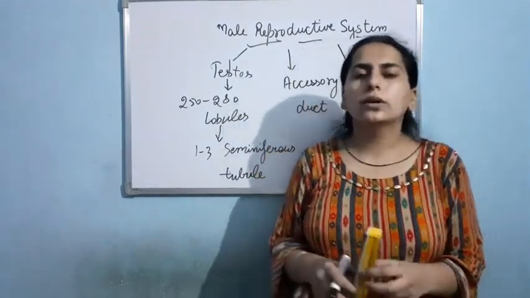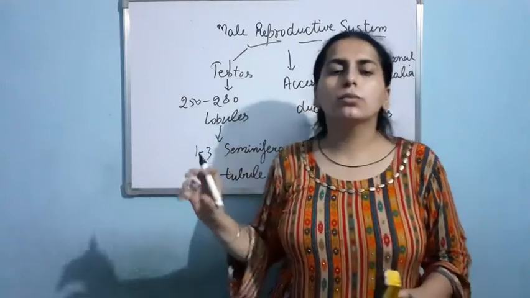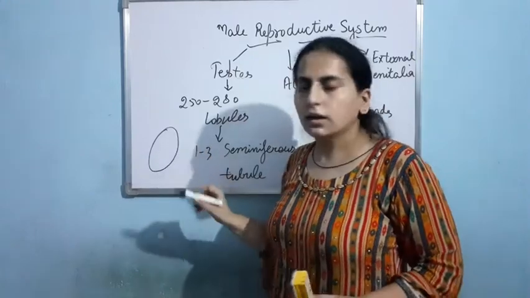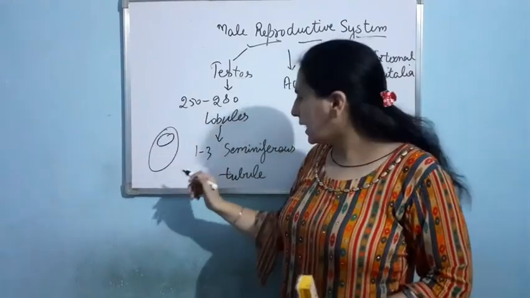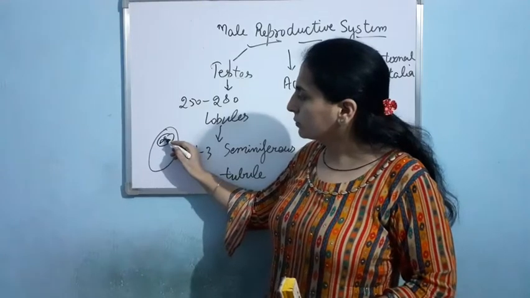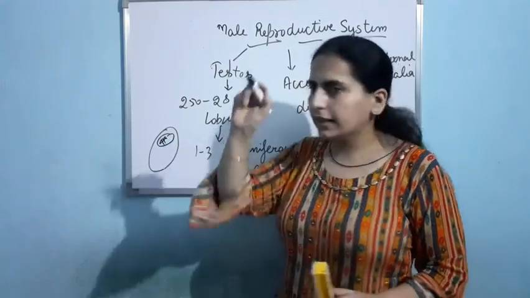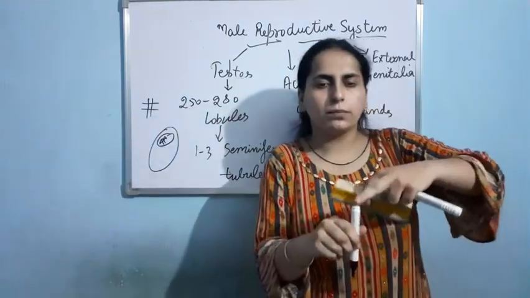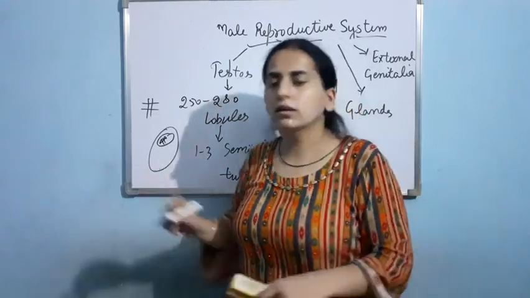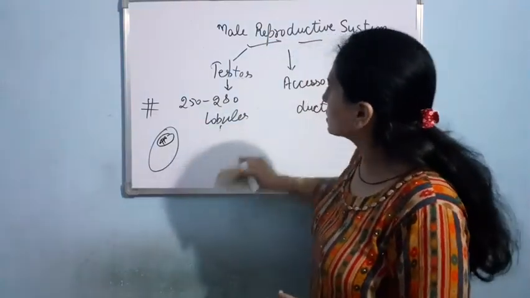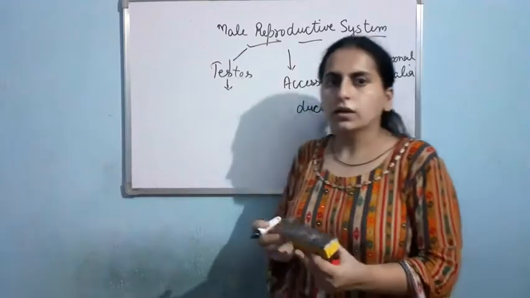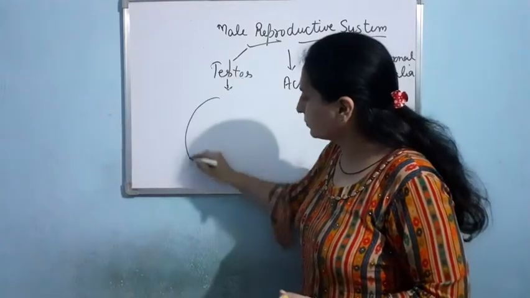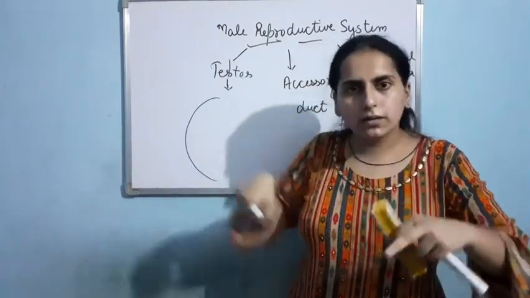Basically, you can understand the cross section like this. The seminiferous tubule, obviously, is a highly coiled tube-like structure, right? Suppose here is the testis, in that I am having a lobule, and in that I am having a seminiferous tubule. If I cut it like this, suppose here is a tube, and I see it from the top, that section we are going to see. If you see, we can observe this type of structure. From the top, it will appear circular.